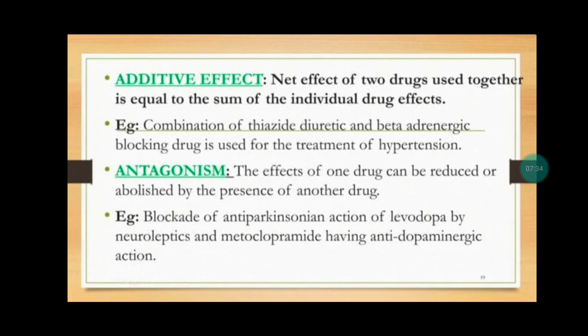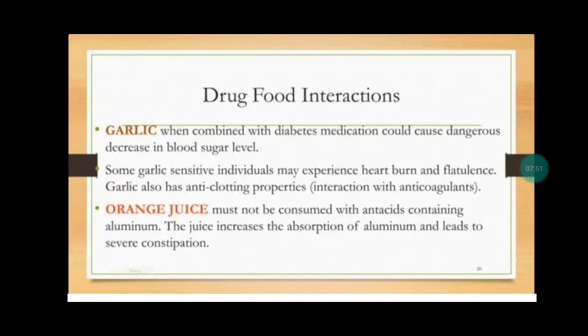The third one is antagonism. The effect of one drug can be reduced or abolished by the presence of another drug. For example, the antiparkinsonian action of levodopa is blocked by neuroleptics and metoclopramide, which have antidopaminergic action. So now we will see drug food interactions.